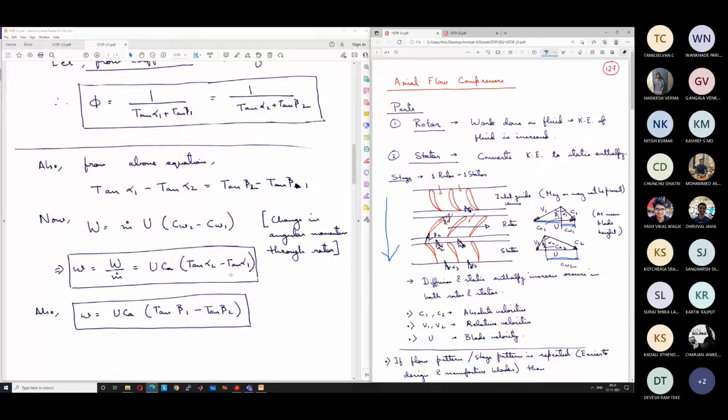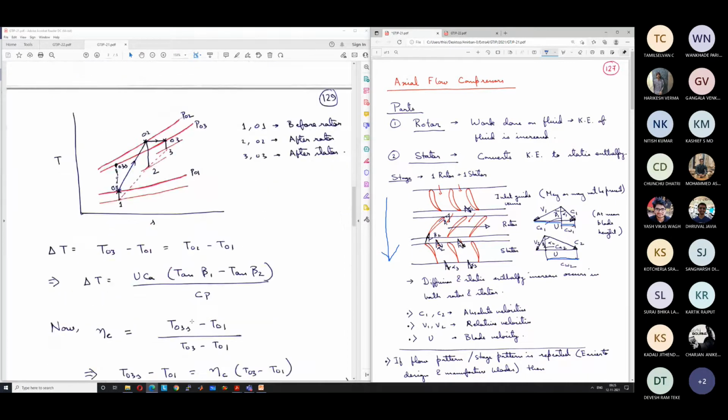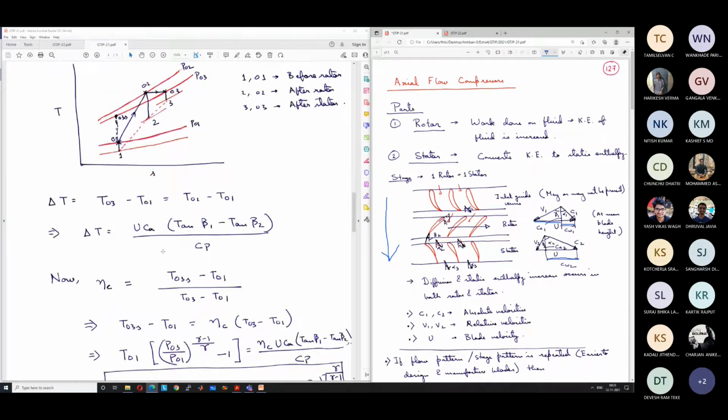Again repeating what I had discussed: alpha 2 and alpha 1 are known as flow angles, and beta 2 and beta 1 are known as blade angles, or rotor blade angles and stator blade angles. So we can write the work input in terms of either the flow angles or the blade angles.